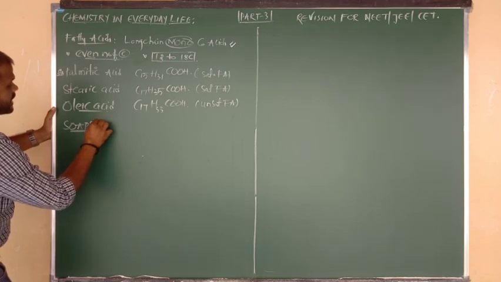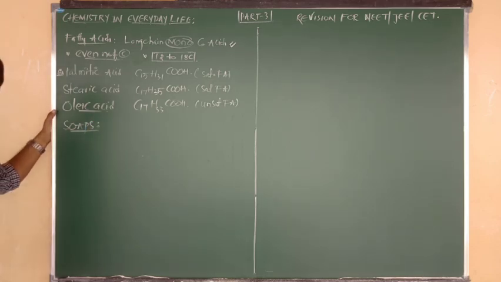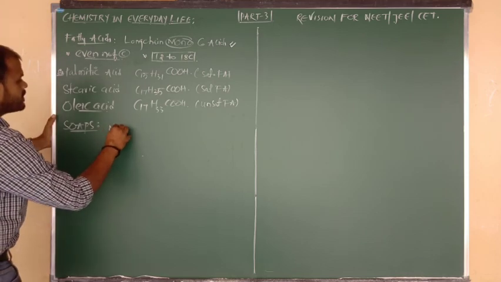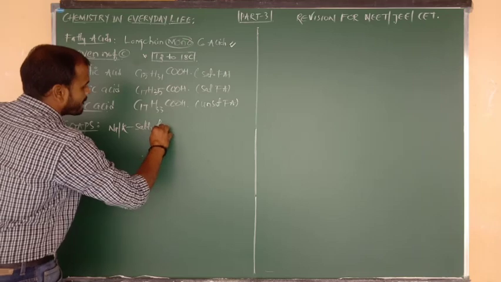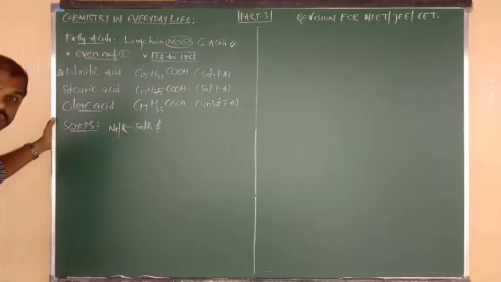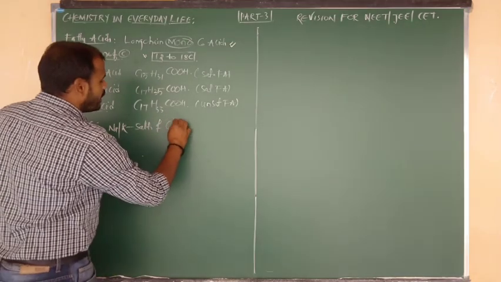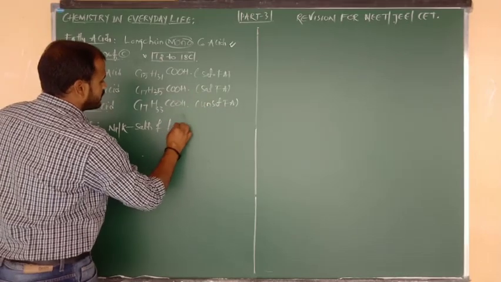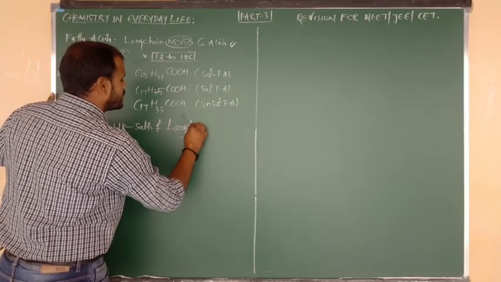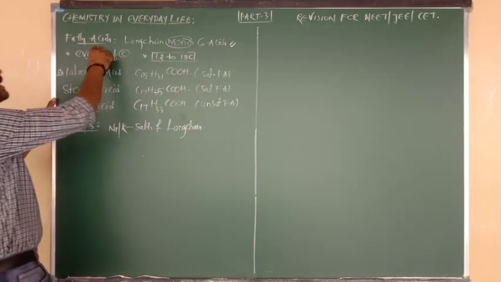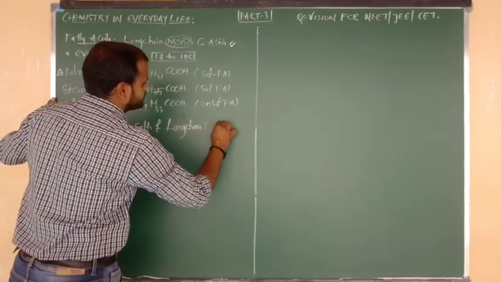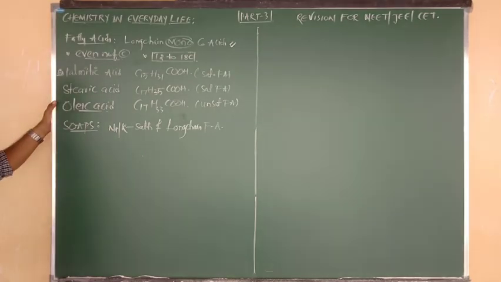What is meant by soap? What short definition of soap can you give? Try to remember: soaps are sodium or potassium salts of long chain fatty acids. That's it. So sodium or potassium salts of long chain fatty acids.